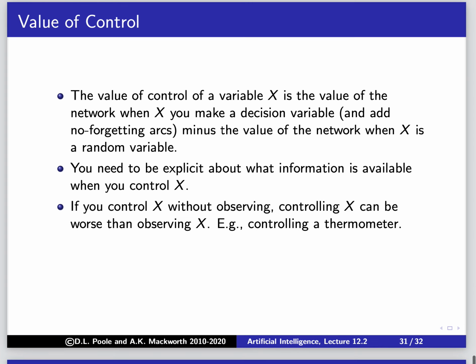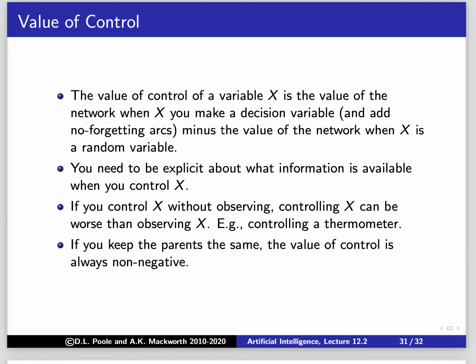So now we have to worry about it. If you control without observing, if you control a thermometer, all of a sudden it loses information. If you control check smoke without worrying about whether there's smoke, if you can set the smoke detector to be true or false depending on smoke, then it's not very useful.